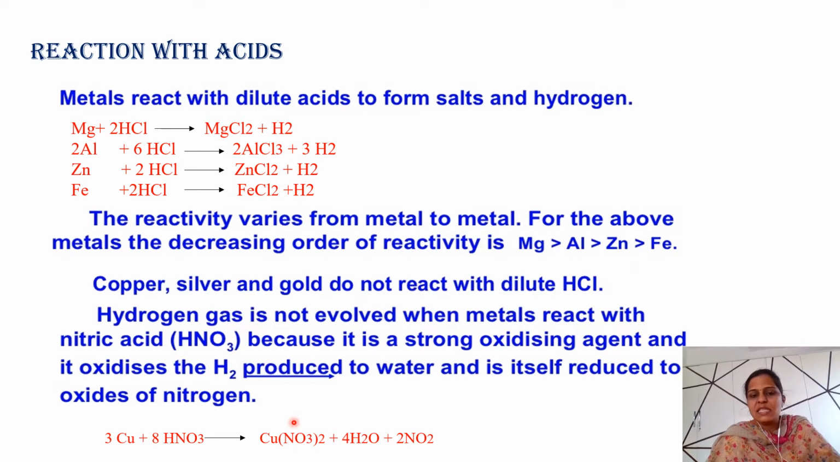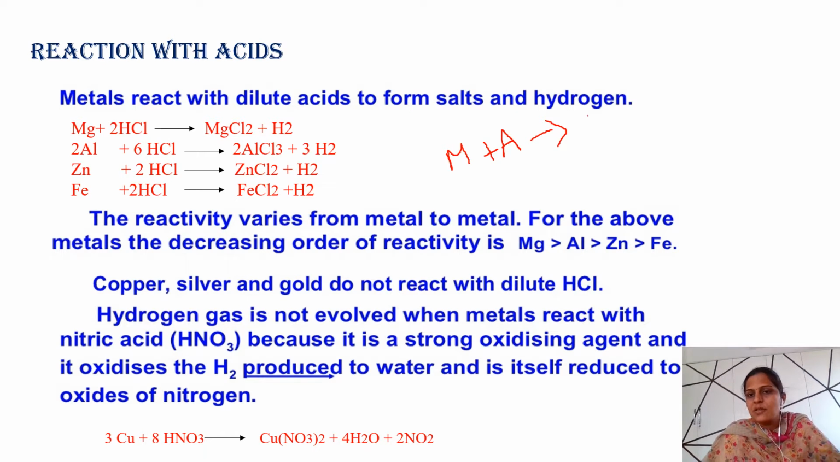In the second chapter itself we learned that when metals react with acids or bases, what are the products formed? Can you guess it? Yes, it forms salt plus what gas is evolved? Hydrogen. What is the symbol of hydrogen gas? H2.